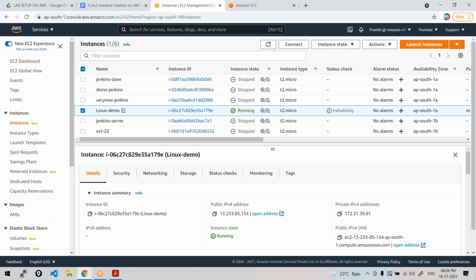Okay, have you all completed? How many of you have completed this instance creation? Anyone doing it now? Or anyone who has completed it? I'm doing it right now. Okay.